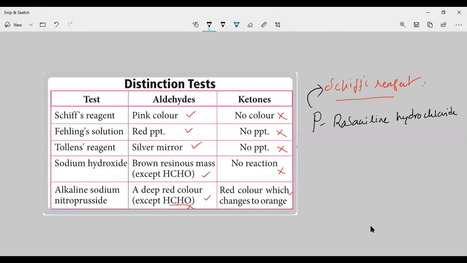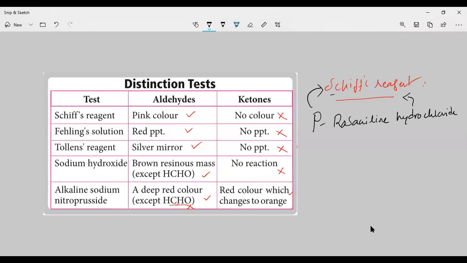This para-rosaniline hydrochloride is what we call Schiff's reagent. So instead of asking Schiff's, they will name the reagent para-rosaniline hydrochloride. Aldehydes and ketones upon reaction with it give pink color, meaning aldehydes. It is nothing but Schiff's reagent, right?